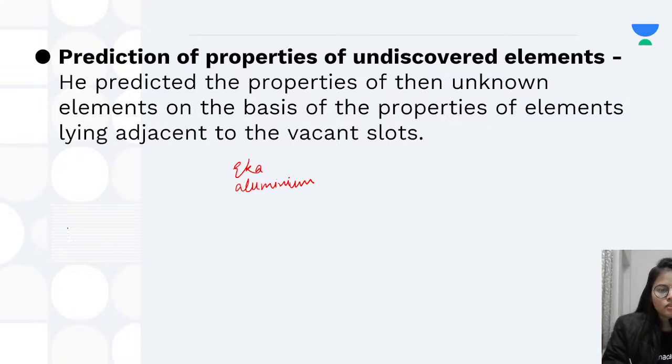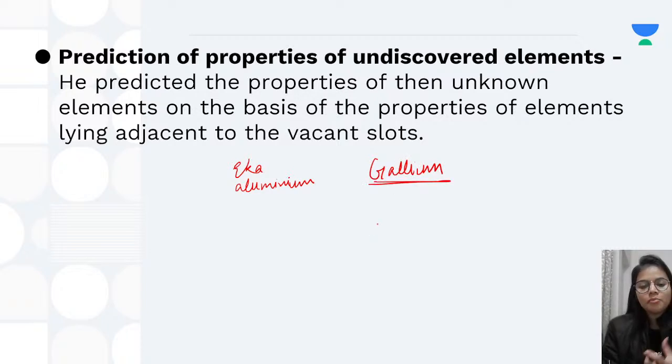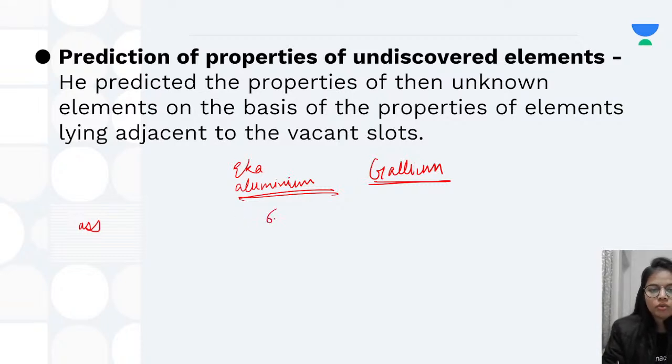Now talking about gallium, which was found, this was the actual element, and this was what was predicted by Mendeleev. Now talking about the mass: the mass of eka-aluminium predicted by Mendeleev was 68, and gallium's actual mass is 69.7, almost near. Next is density.